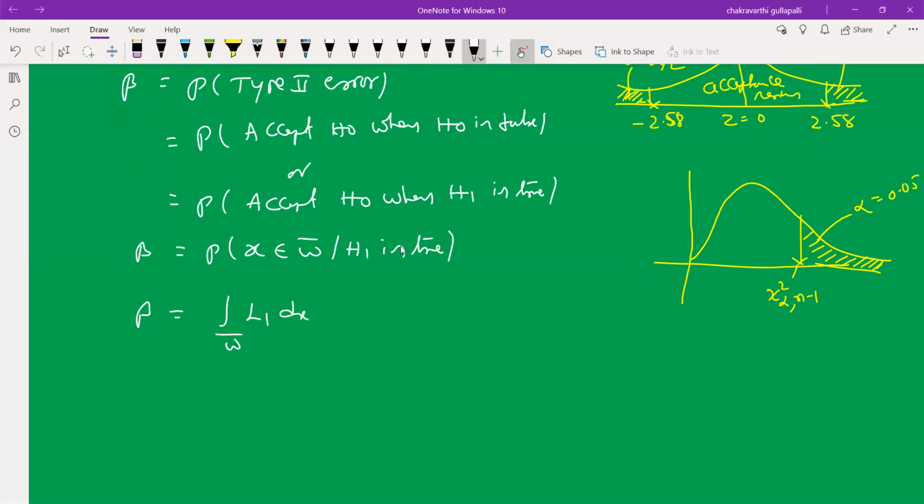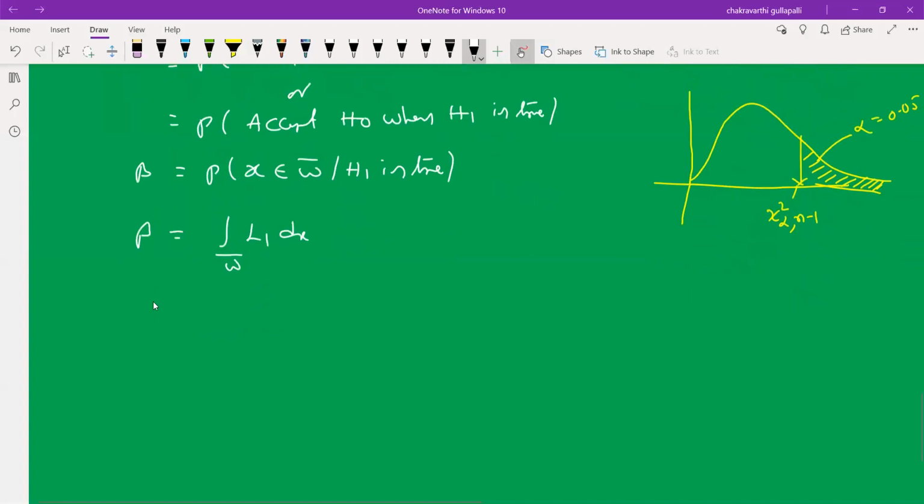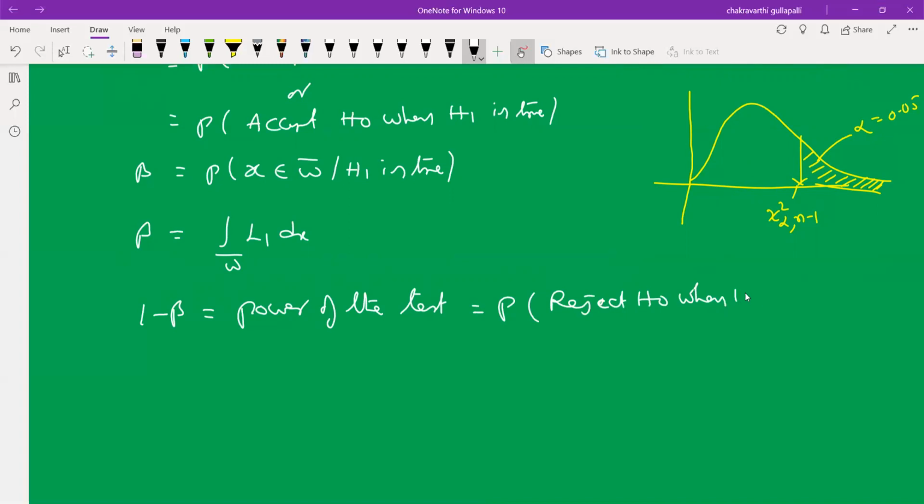L1 is the likelihood function under H1 is true. Based on H1, we prepared the likelihood function. Now 1 minus beta is also called the power of the test. That is equal to the probability of rejecting H naught when H1 is true.